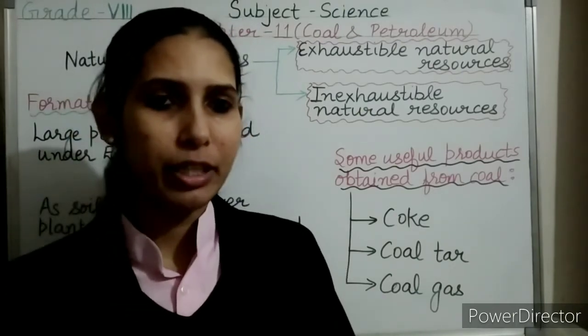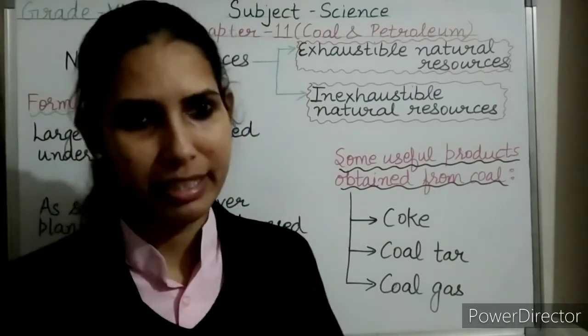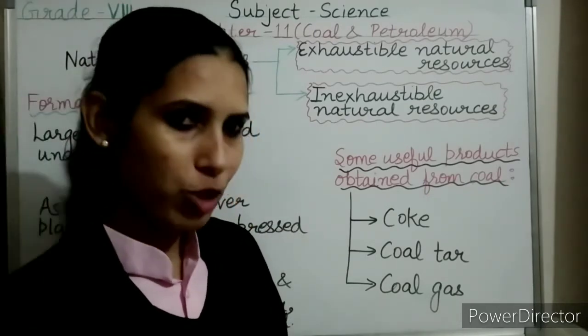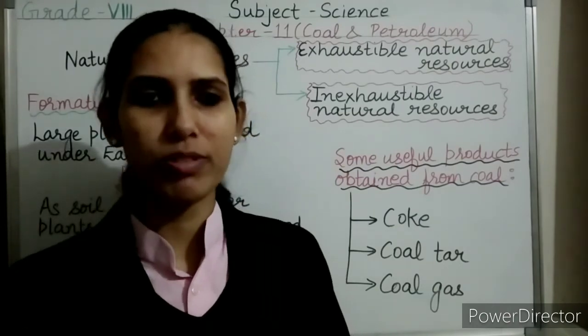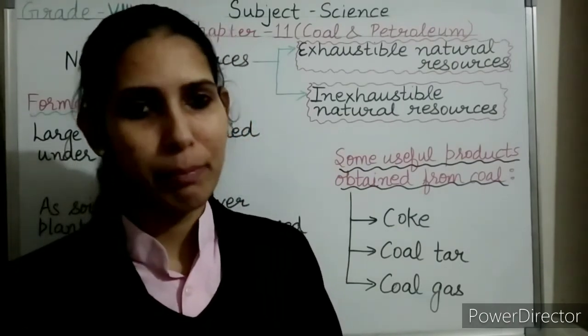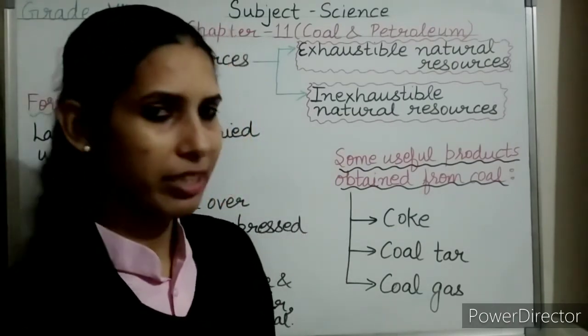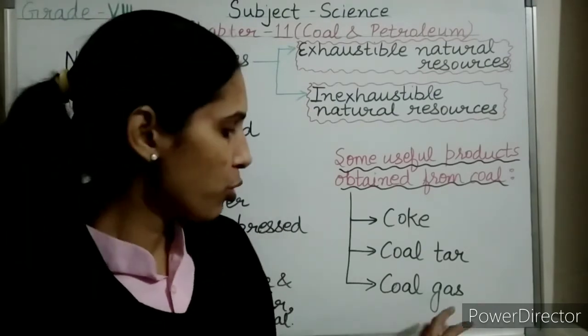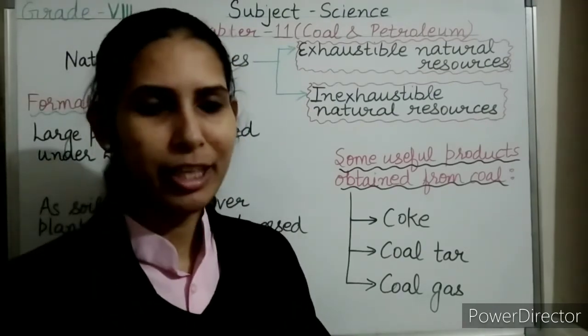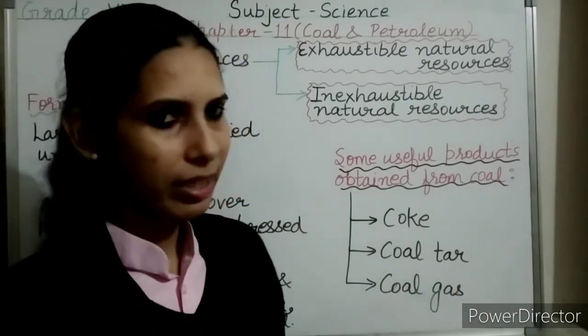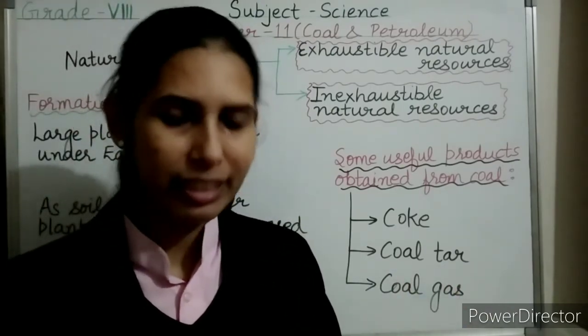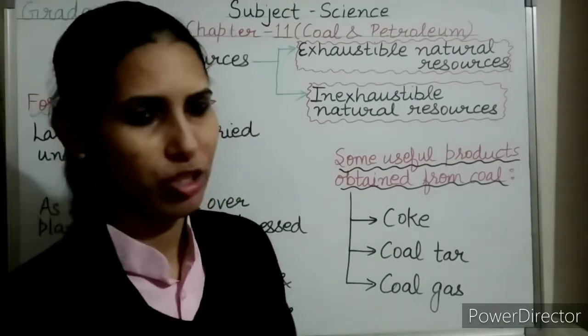In the past, it was used for street lighting. As I told, it is a gaseous fuel, so it is used in industries that are set up near coal processing plants. But nowadays, it is mainly used for obtaining heat energy.